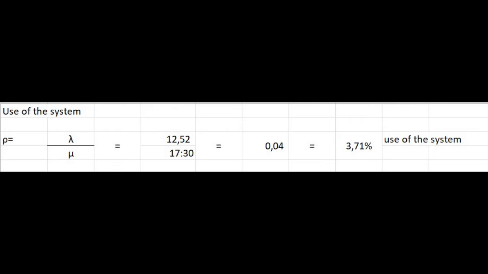For the use of the system, we find that rho equals 3.71%. In Lq, we find that the average number waiting in the line was 0.0014 clients. In the average total waiting time in the queue, the Wq equals 0.00011 hours, which turned into minutes was 0.0068 minutes.